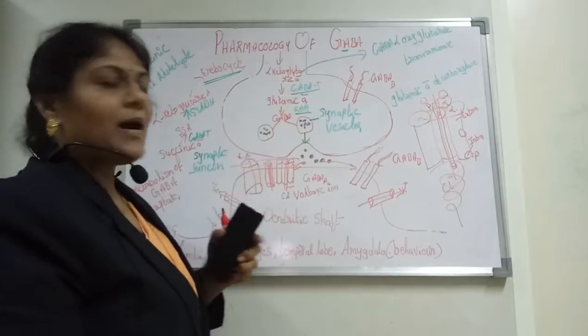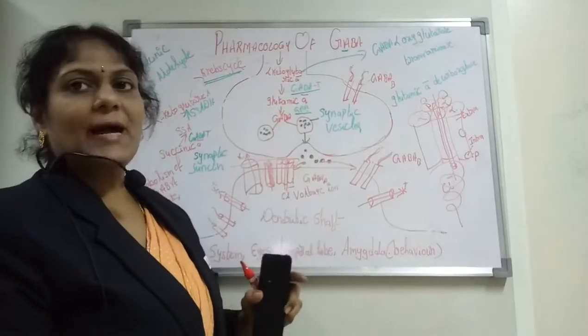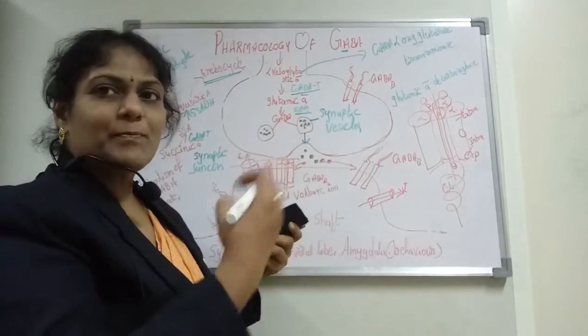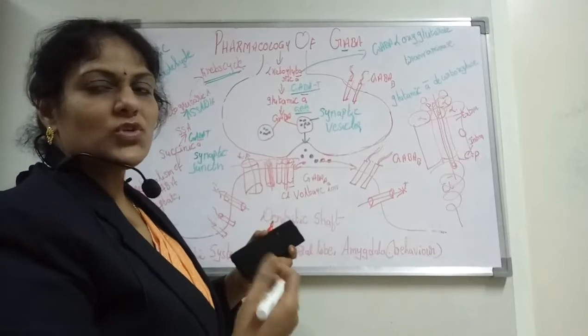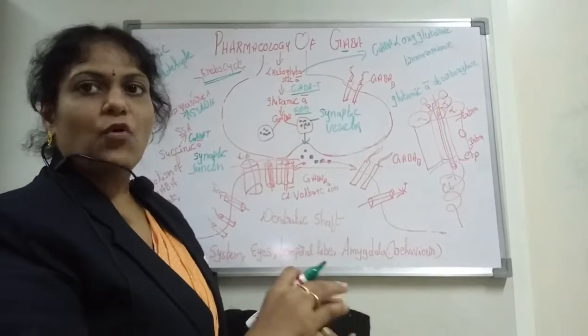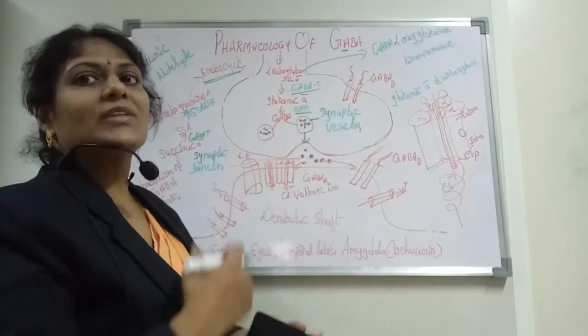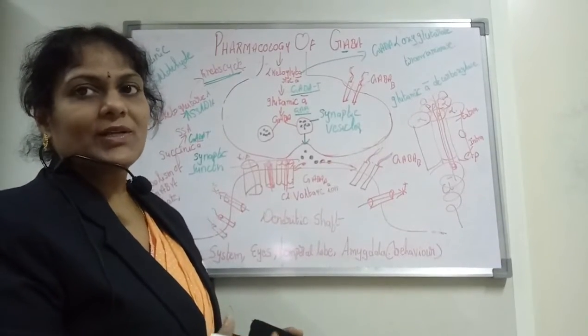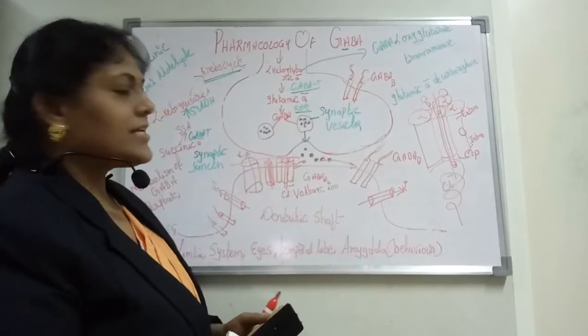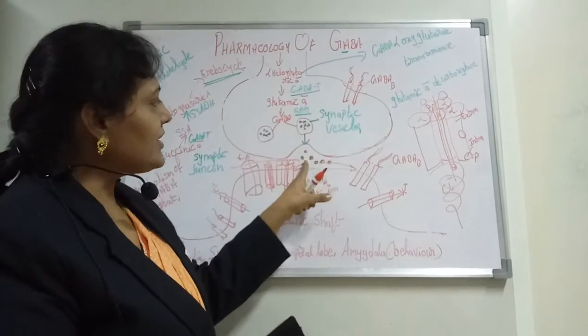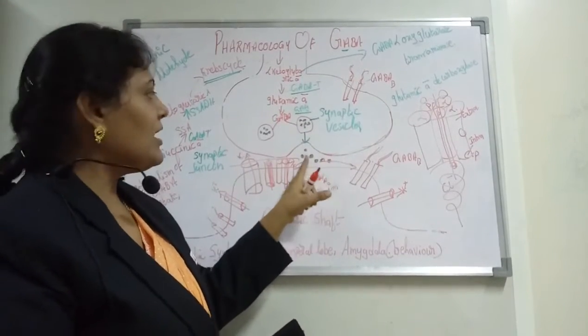GABA is released into the synaptic junction so that it is absorbed by the postsynapse and transmitted to the blood, smooth muscles and organs, so that the inhibition of the organs starts taking place.